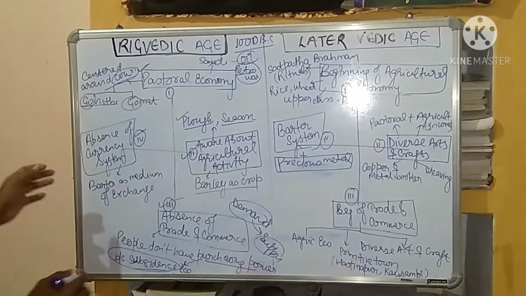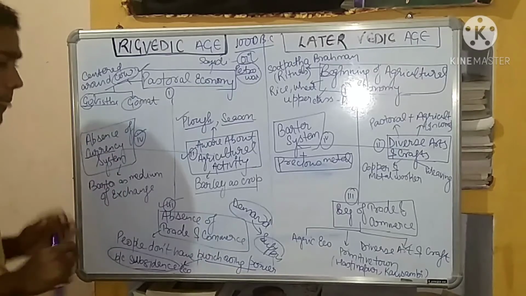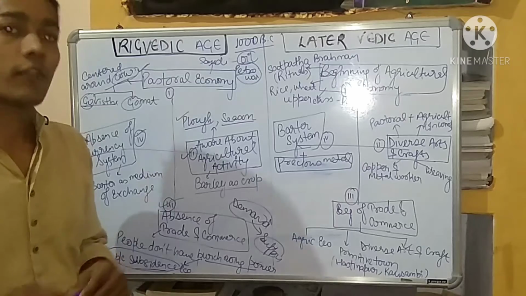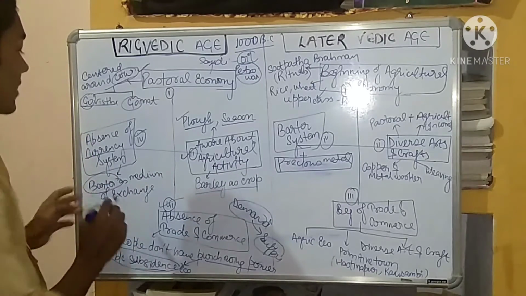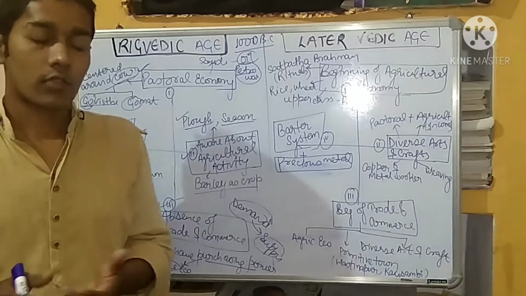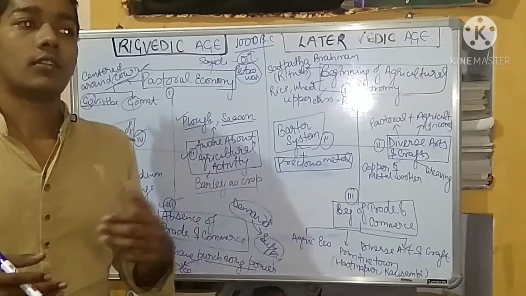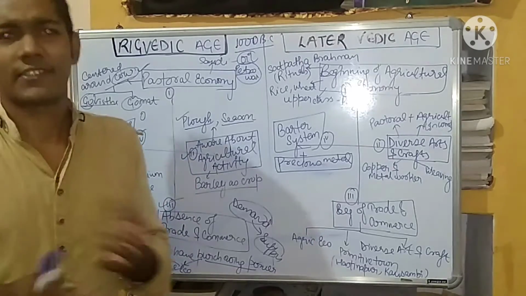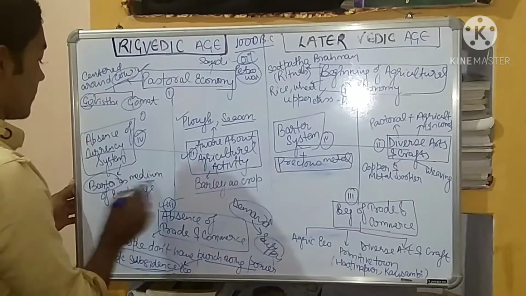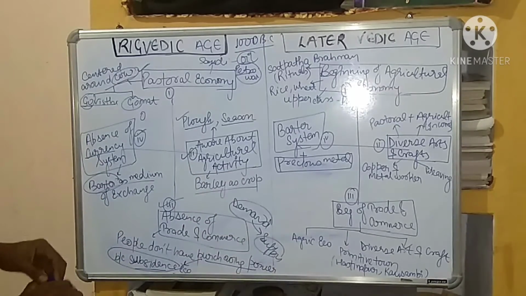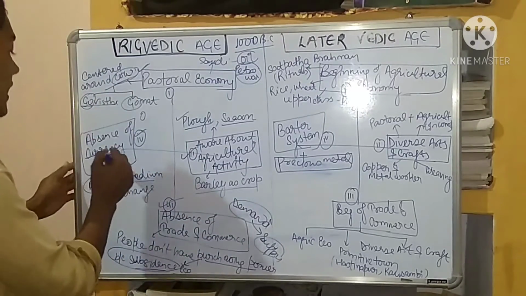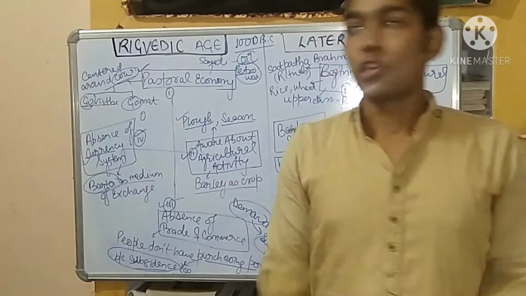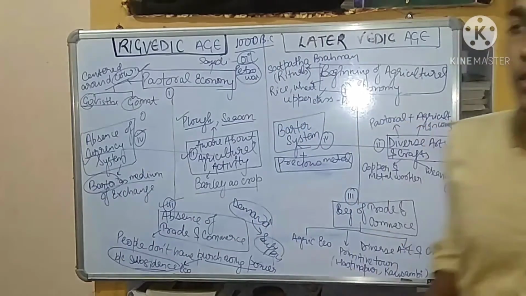The fourth important factor is the absence of a currency system. Currency system means a medium of exchange, which they did not have. But the barter system was there. Barter means you give something in lieu of something. For example, you give me onion in return for potato. This is known as the barter system. So the Rigvedic age had an absence of a currency system. The currency system, as we know, is the backbone of any economy, and this was not there.